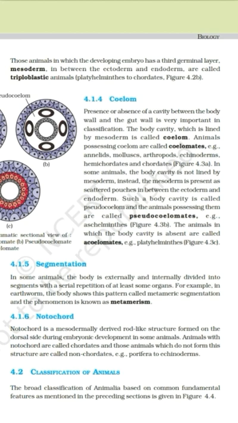Now what is metameric? The segments which are intimately connected to each other, and when a segment is cut off, it dies. It is known as metameric. Means when an animal has segments in the body and all the segments are connected to each other, and if one of the segments accidentally gets cut off, then the animal dies. It is known as metameric. The young segments in metameric are grown on the lower side. Example is earthworm.